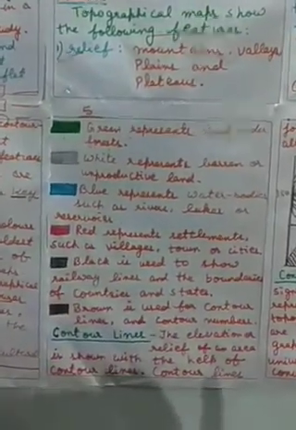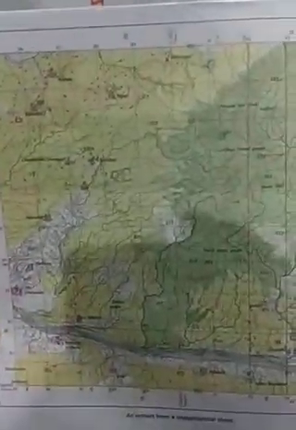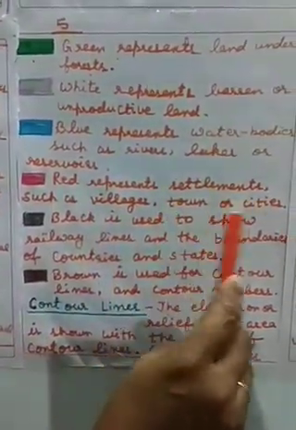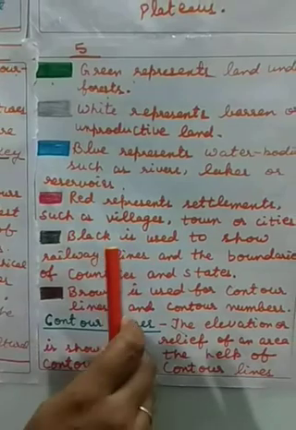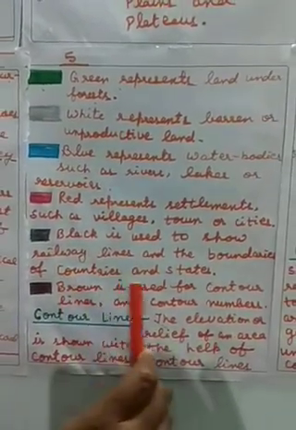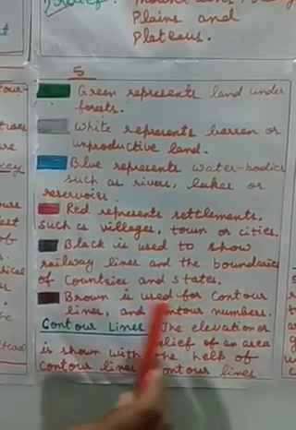Now the red color. You have seen the red colors are also in this sheet. Red represents settlements such as villages, towns or cities. Now the black lines: black is used to show railway lines and the boundaries of countries and states. Now the brown color is used for contour lines.